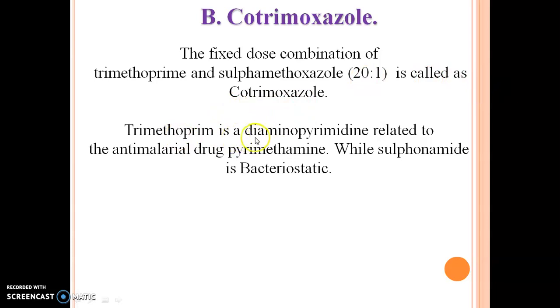Trimethoprim is a diaminopyrimidine derivative which is related to anti-malarial drugs, while the sulfonamide acts as a bacteriostatic. And why are we combining both derivatives? To get the synergistic action. Then what is meant by synergistic action? When the effect obtained from trimethoprim plus the effect obtained from sulfamethoxazole are combined, we get a triple effect rather than a double effect. It's called a synergistic effect.